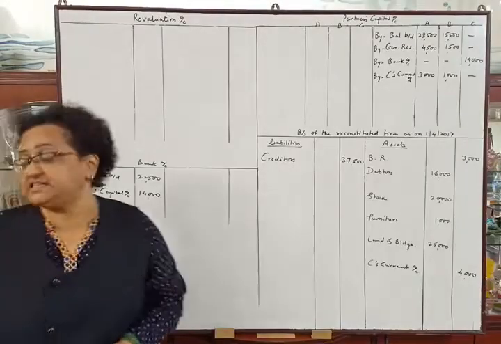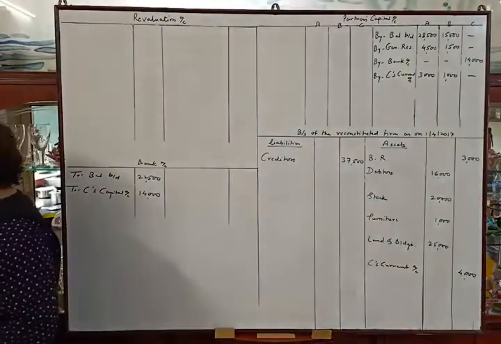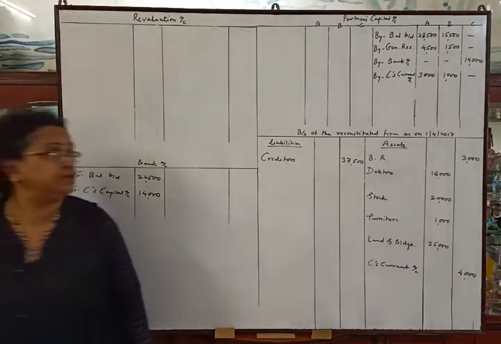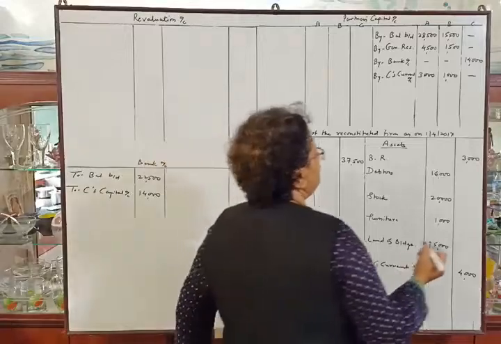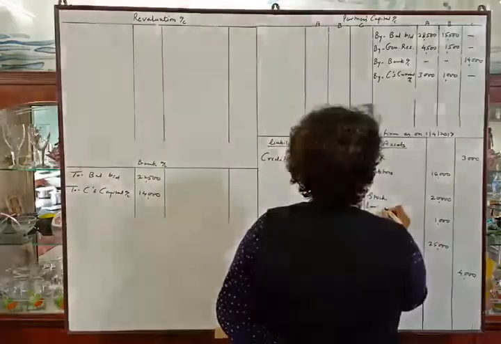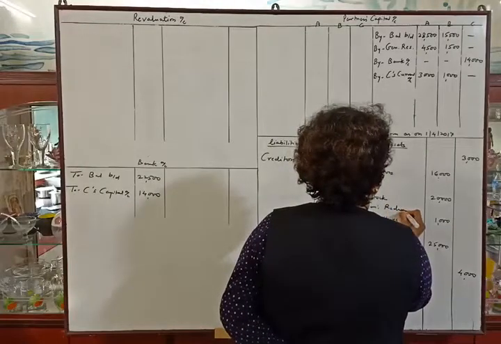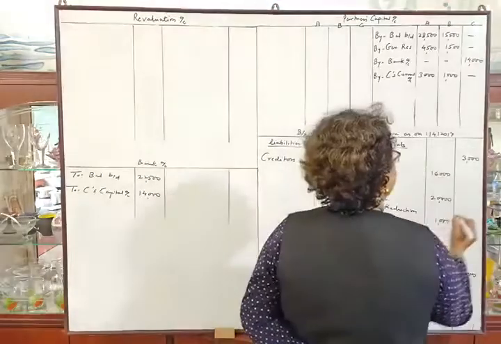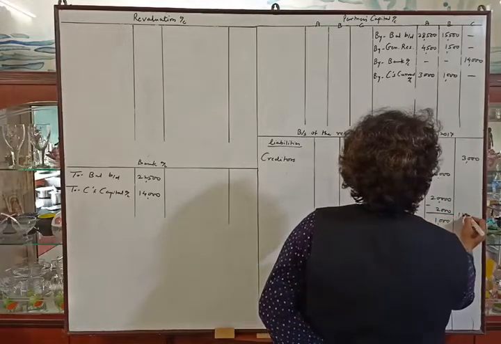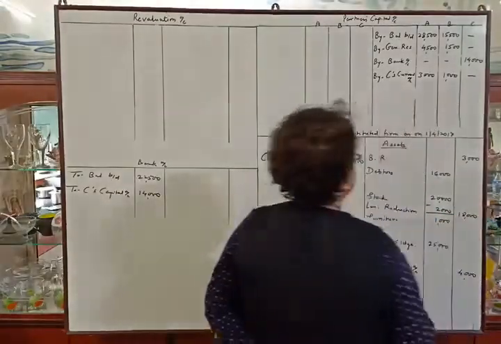Now the next adjustment: stock and furniture to be reduced by 10%. So we will reduce stock and furniture by 10%. Less reduction, or depreciation you can say, 10% means 2,000. Outer column amount will be 18,000.